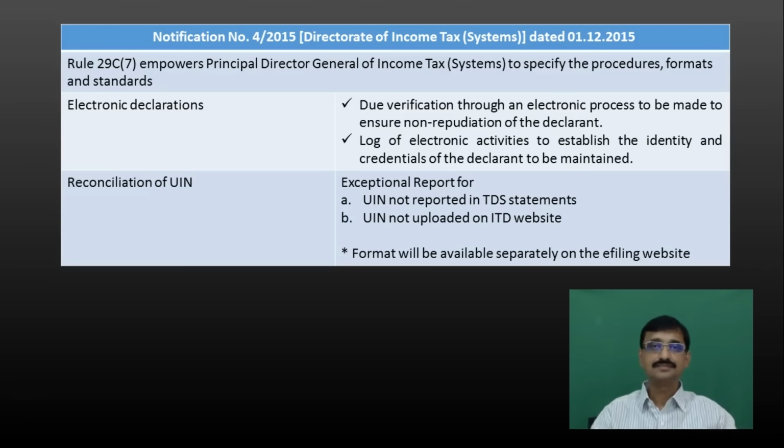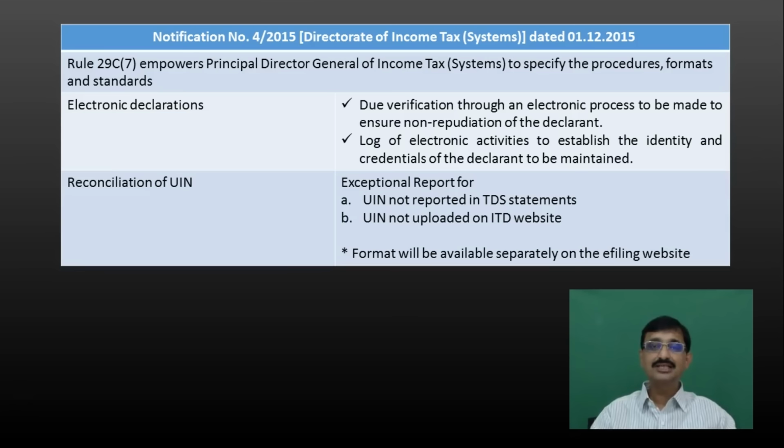Now what is this? Here, whenever the payer receives the declarations, first of all he has to allot a unique identification number. That's the first part. Thereafter he has to furnish a quarterly consolidated form 15G or form 15H return. Thereafter he has to mention all these declarations along with unique identification numbers in the quarterly ETDS returns.